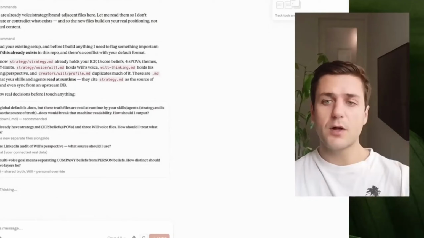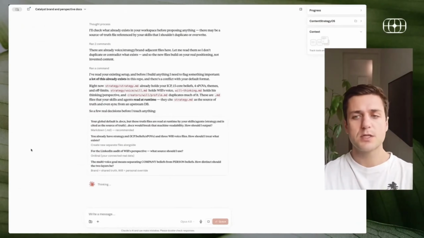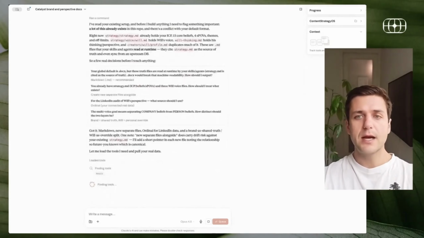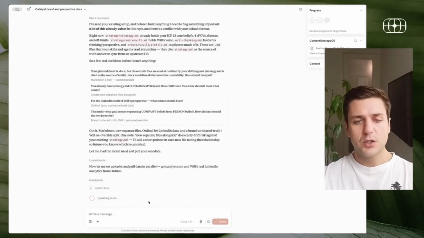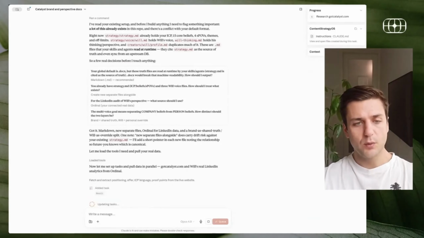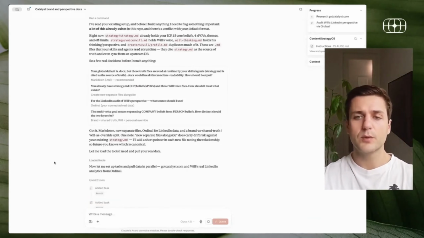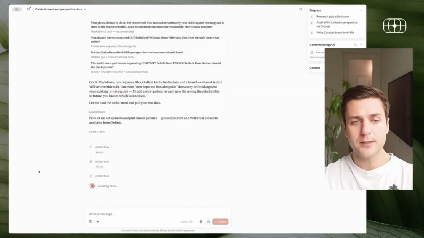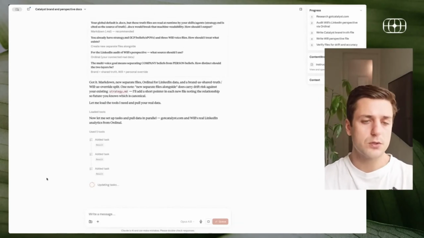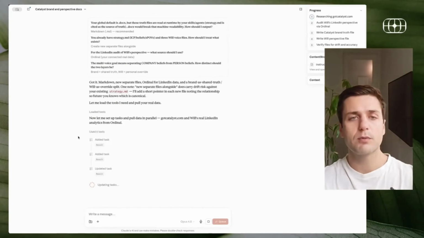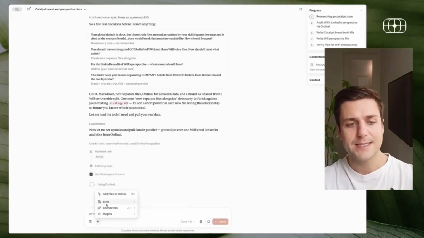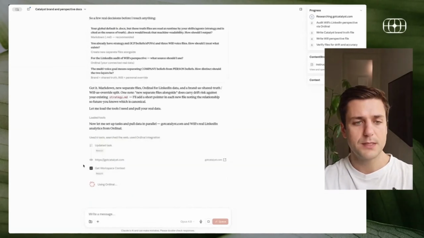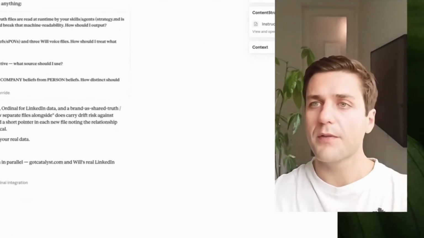And so it's just asking some follow-up questions to be able to create this more specifically to what we're doing. And it's going to run through now, pulling in the real data. You can see it's going to call a series of tools. So it's pulling Ordinal, which again is the tool that we use to connect to LinkedIn for posting. But it also can pull in my analytics safely. And then it's going to use web research, or EXA, for web research to find information about Catalyst. We also have a Catalyst connector in here, so it has some additional information and maybe is asking for some approvals here. So we're going to let that run.